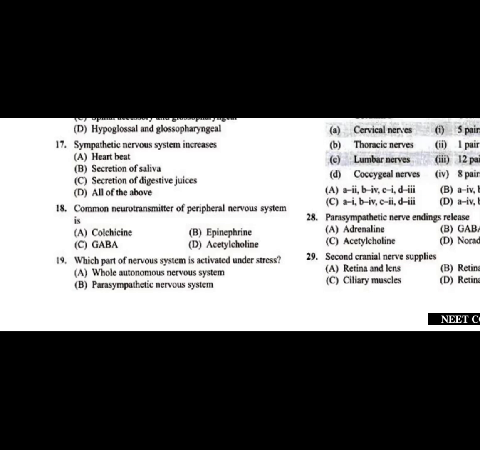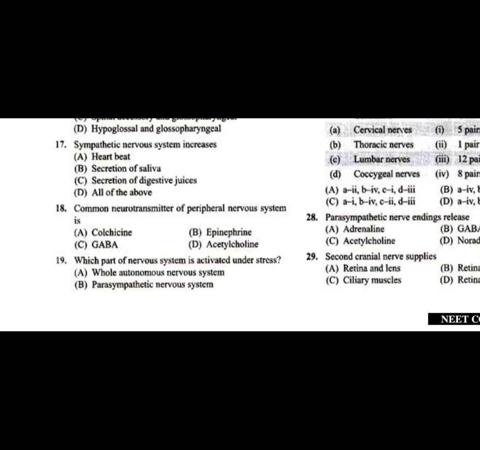In most of the peripheral nervous system, the common neurotransmitter we find is acetylcholine, which is an excitatory neurotransmitter. Among these, colchicine, epinephrine: epinephrine is also a neurotransmitter. Colchicine is not a neurotransmitter, whereas GABA is a neurotransmitter, but GABA is the inhibitory neurotransmitter. The answer for question 18 is option D, acetylcholine, the common neurotransmitter of the peripheral nervous system.